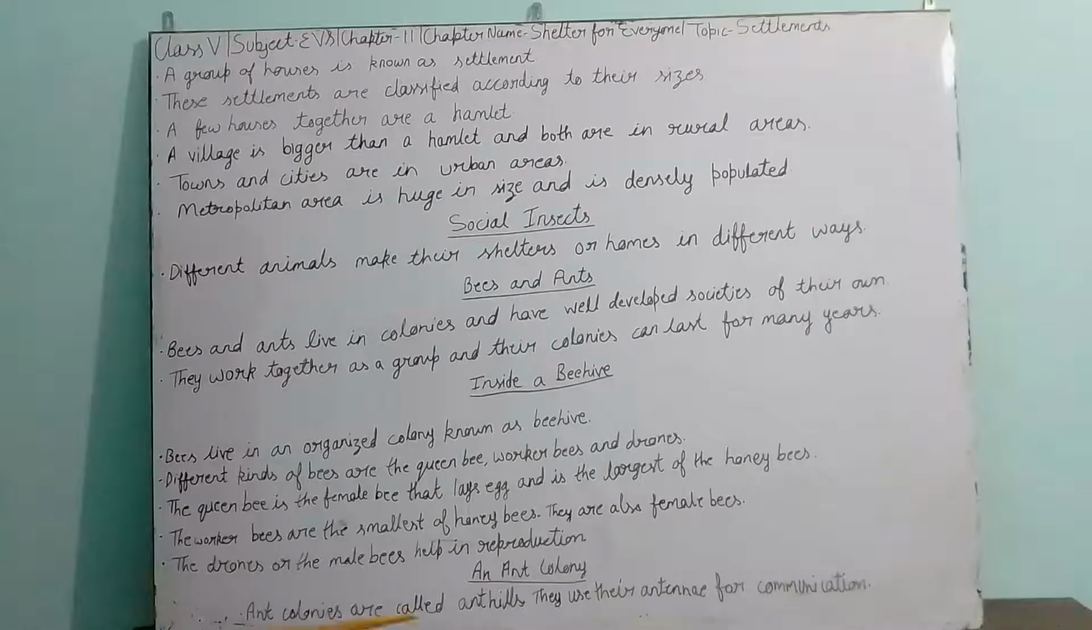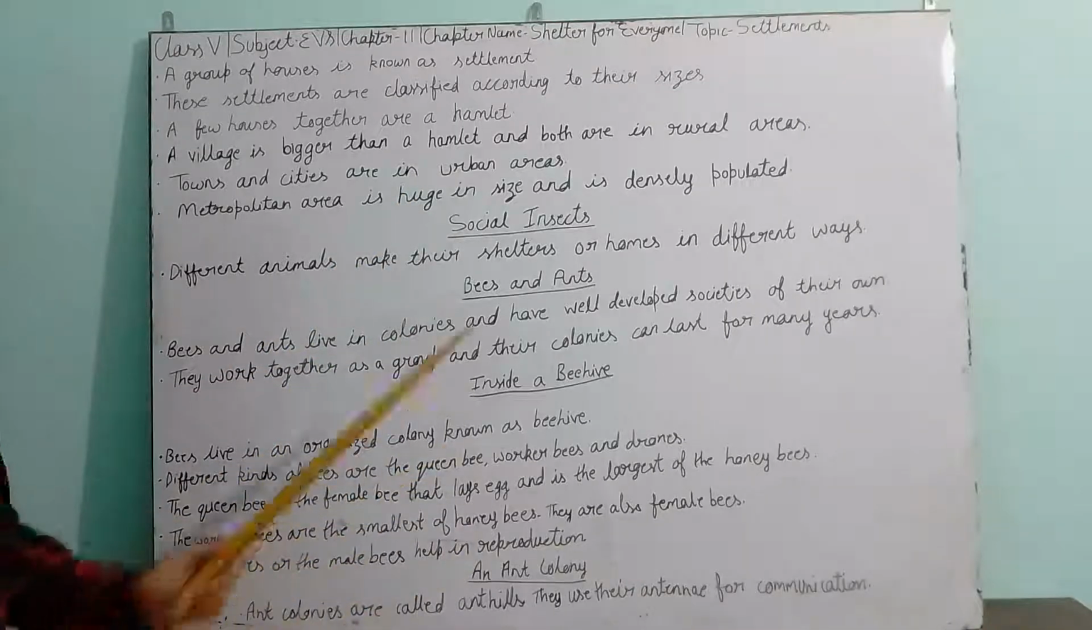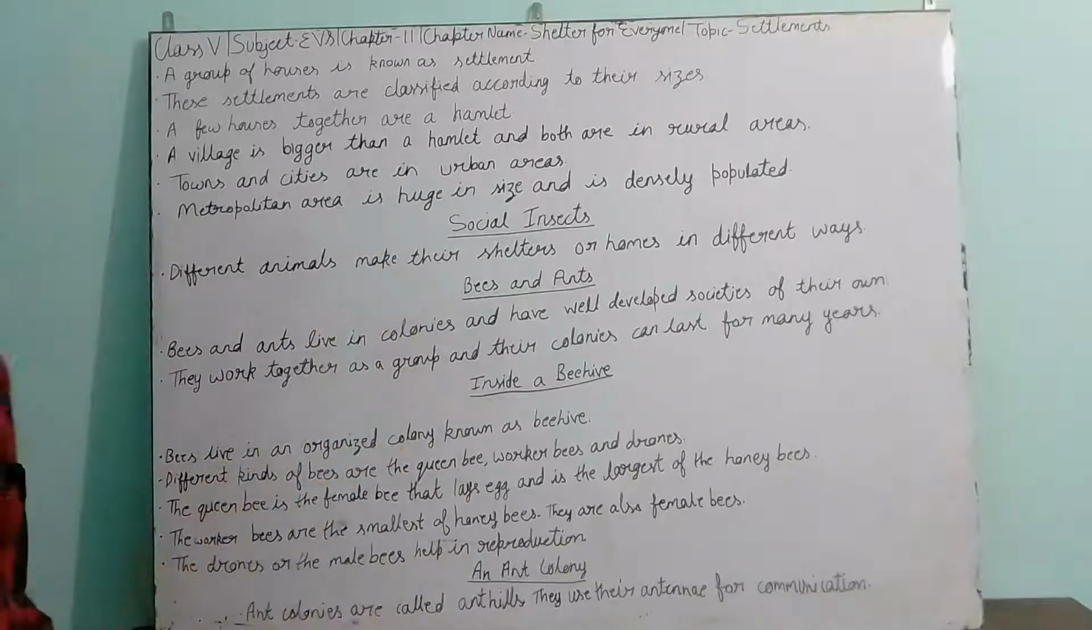So these were the points about settlements. We talked about the settlements of human beings. Then we talked about the settlements of two insects, bees and ants.